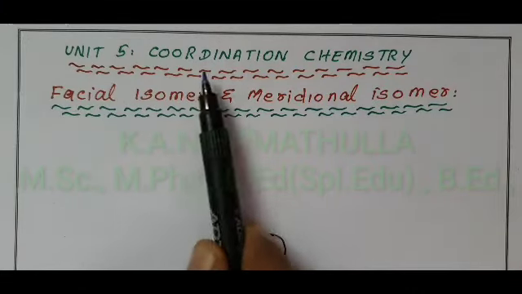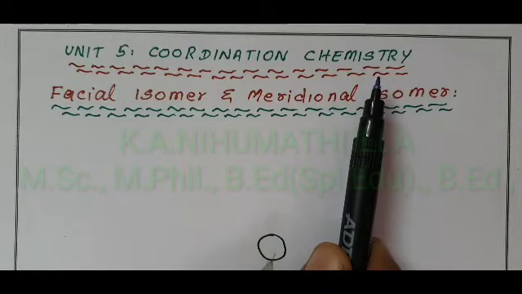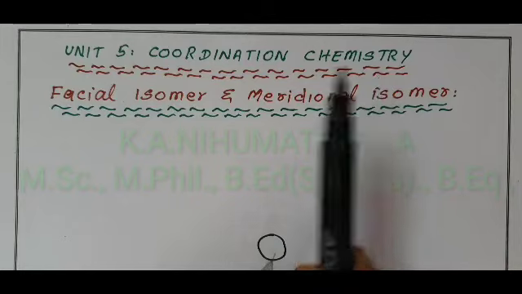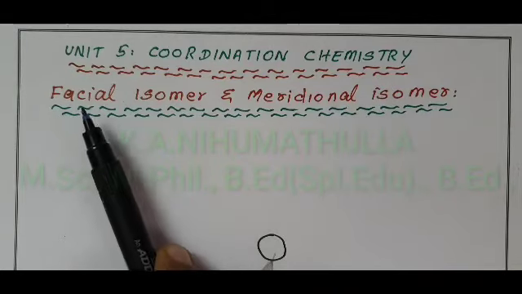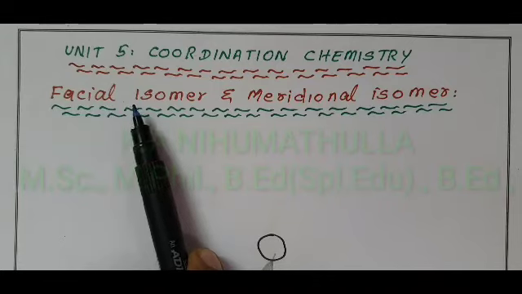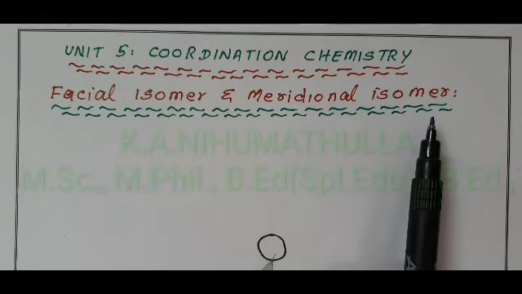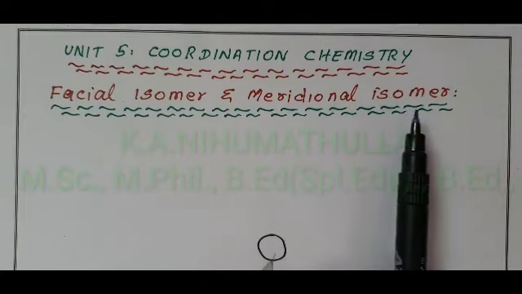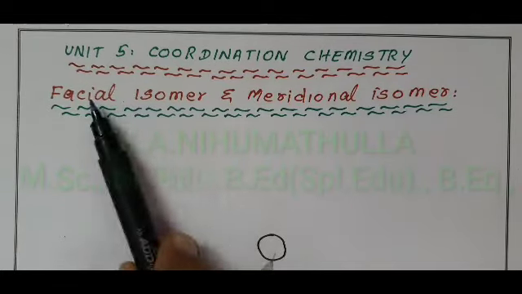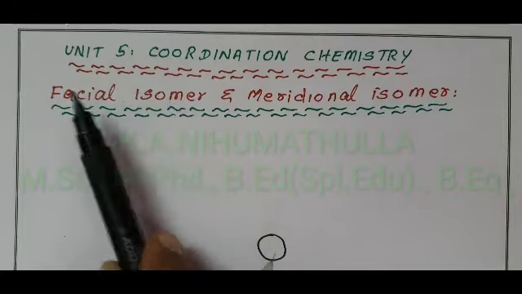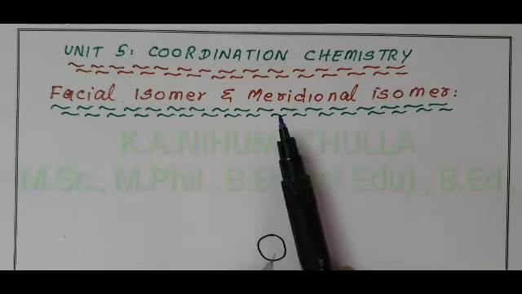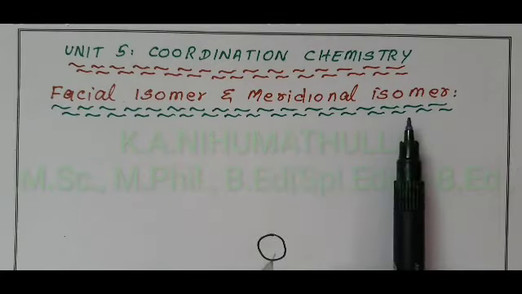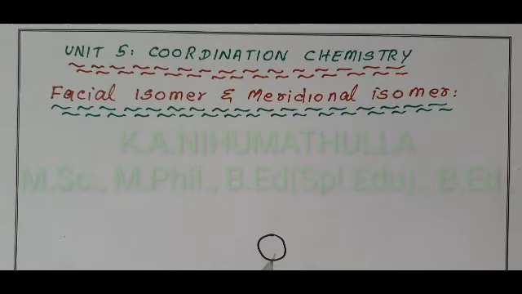Unit 5 Coordination Chemistry, and in this video we are going to discuss facial isomer or meridional isomer. Facial isomer is also called fac isomer, and meridional isomer is also called mer isomer.